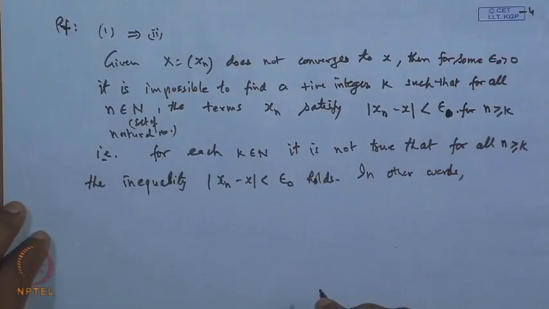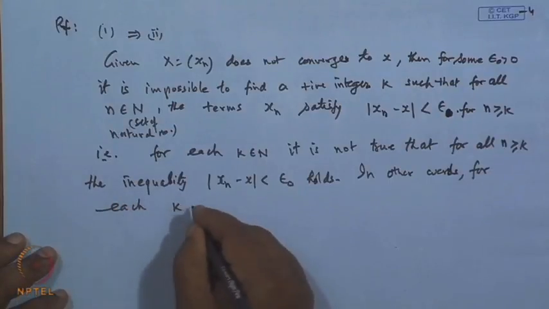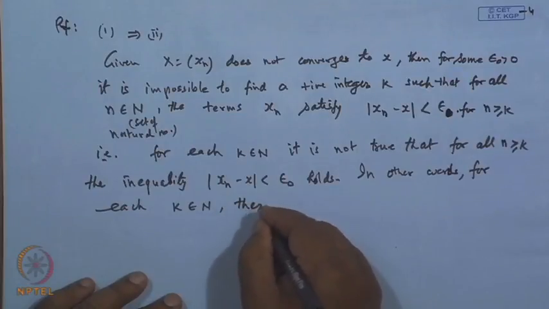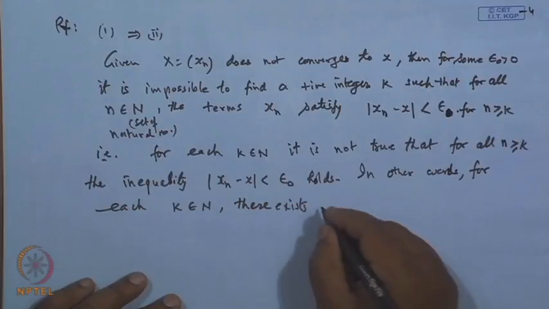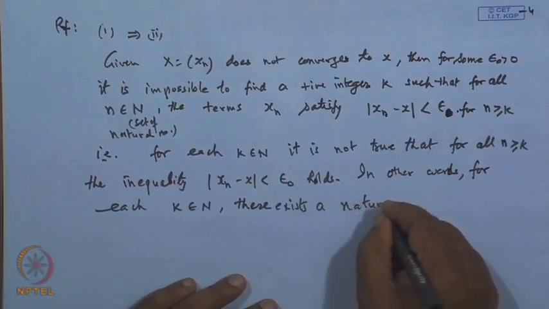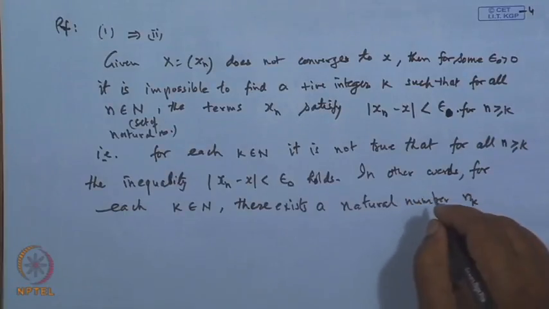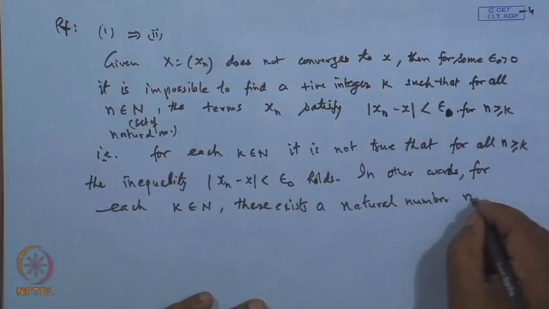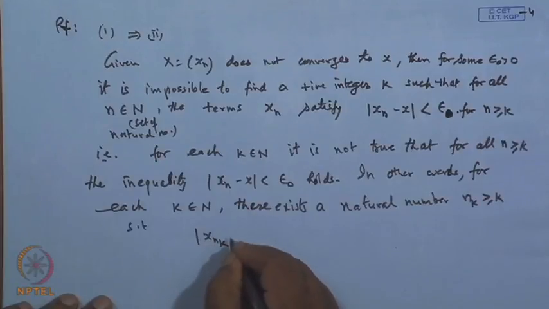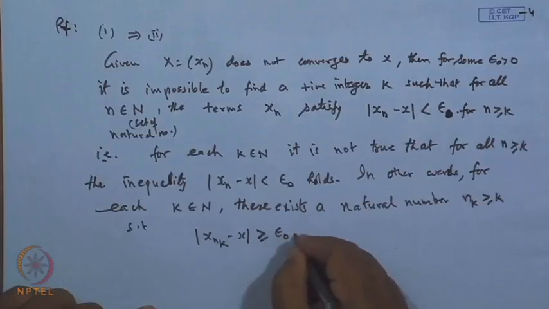In other words, for each k belonging to N, there exists a natural number n_k, greater than or equal to k, such that |x_{n_k} - x| is greater than or equal to epsilon naught.